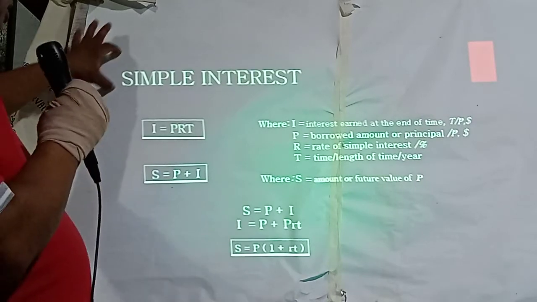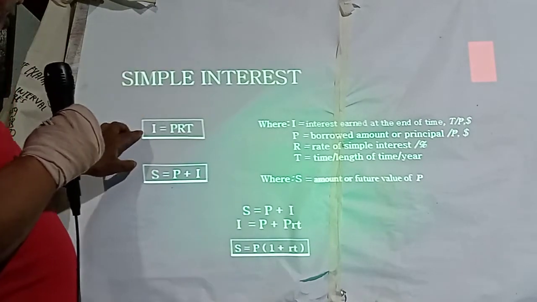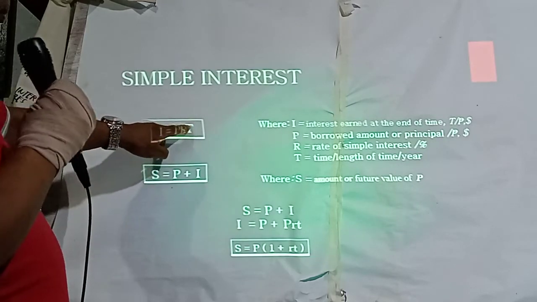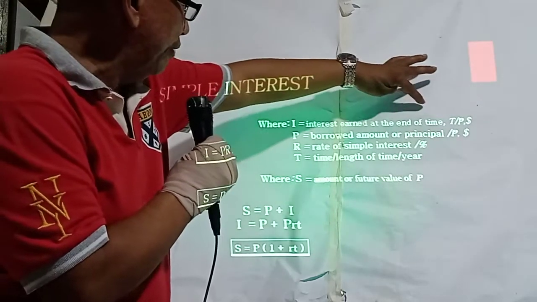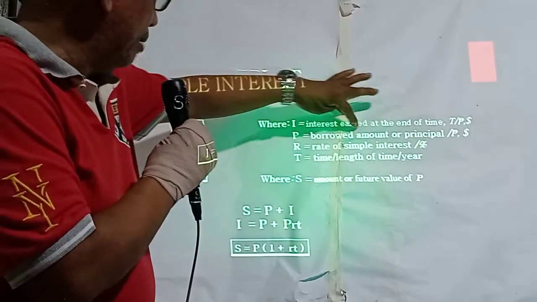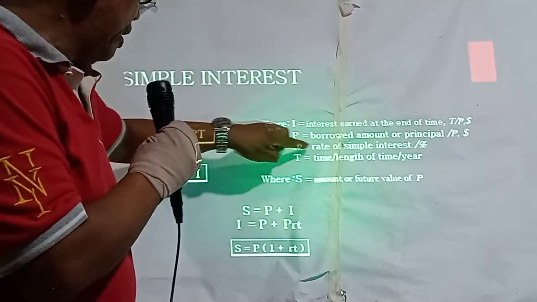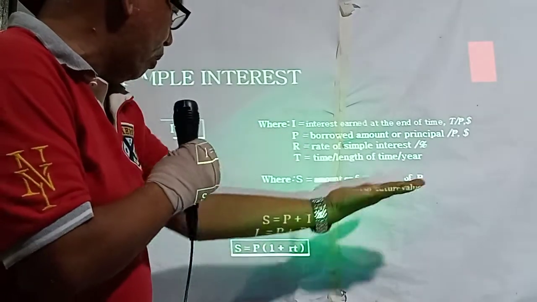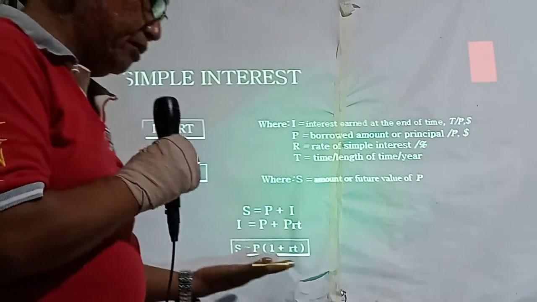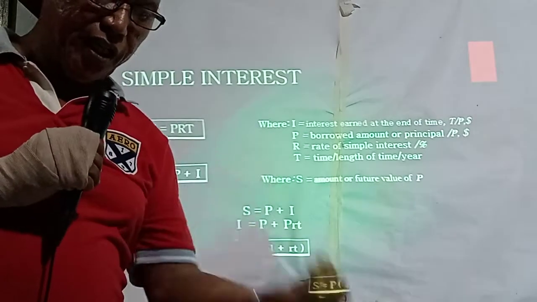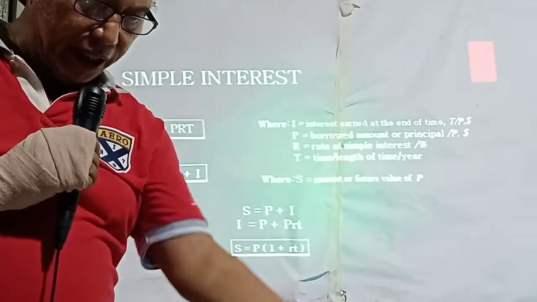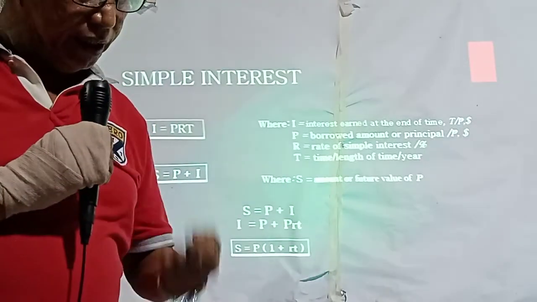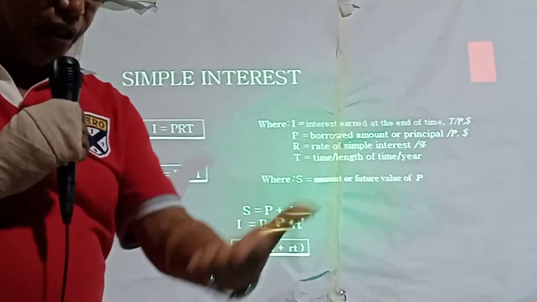So we have here simple interest. The equation is I equals principal, rate, and time. I is for interest earned at the end of the time. P, borrowed amount or principal. R, rate of simple interest. Then T, time, length of time or year. As I've told you, the time is daily, monthly, quarterly, semi-annually, or annually.